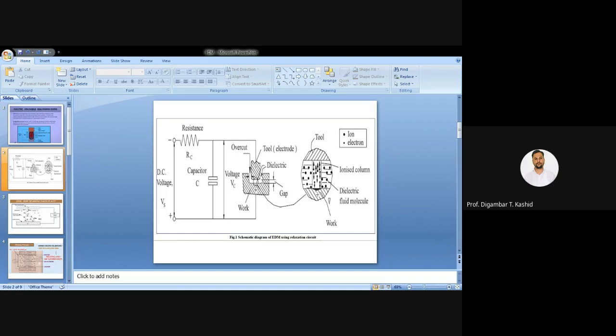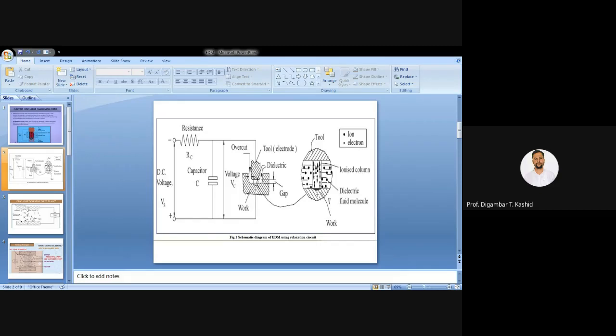It is an electrically neutral liquid, and once again I am repeating, it has a certain dielectric constant as well as a certain dielectric breakdown voltage. This is the important point: the dielectric liquid has a certain dielectric breakdown voltage.